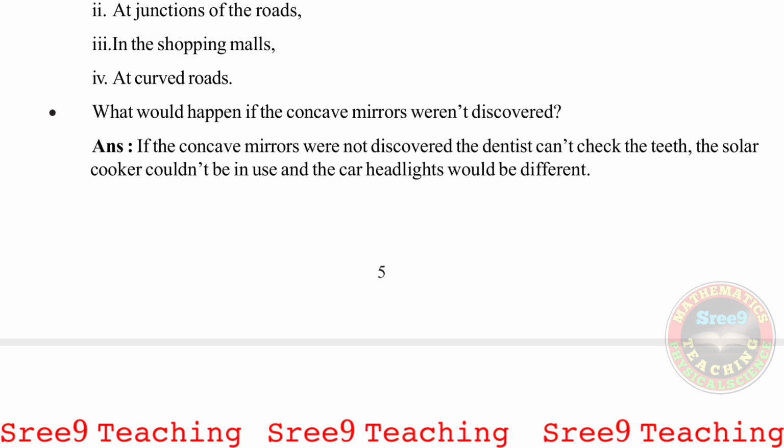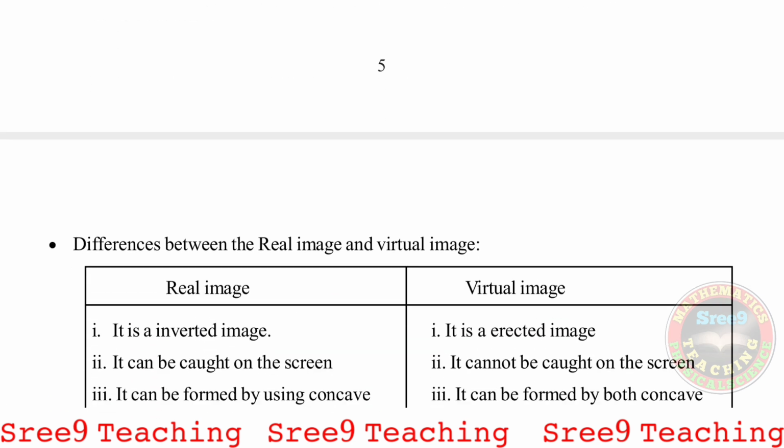So this is a very important question for this.